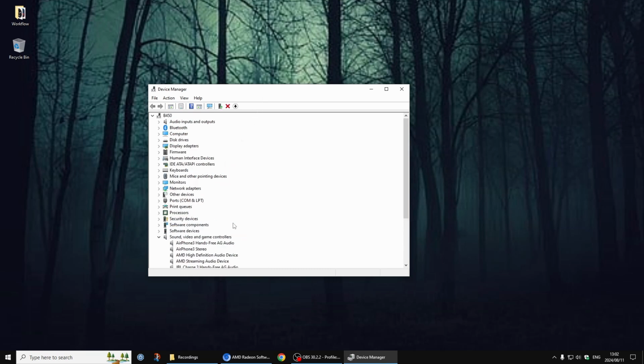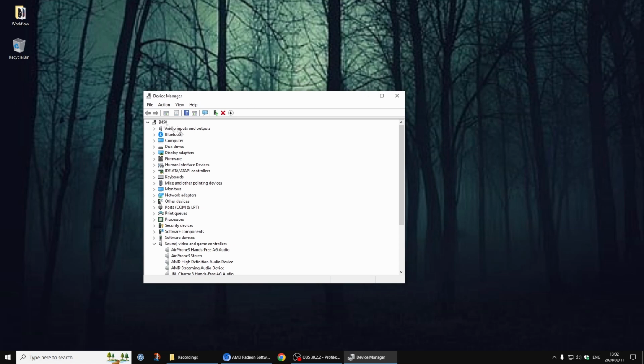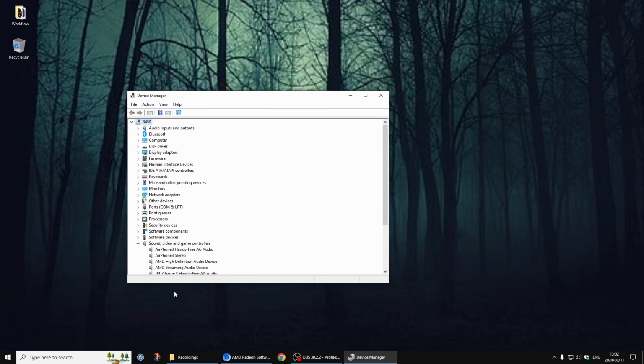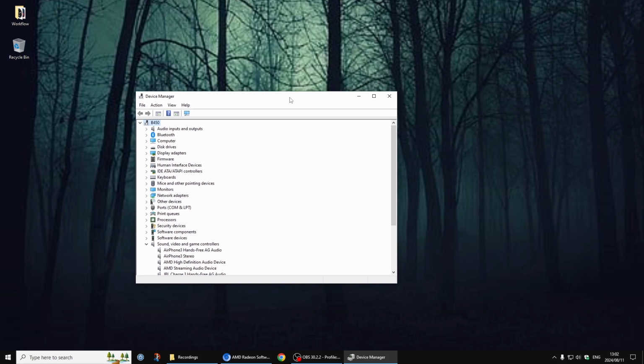Now from here you can restart your computer and it will install all the drivers again. But I just right click here and I scan for hardware changes. It installed all the drivers again and that fixed my problem, luckily. So that's one fix. You can also check, if that doesn't work,